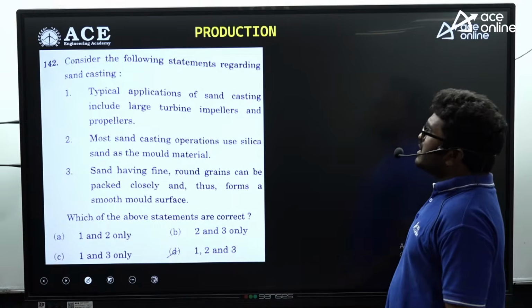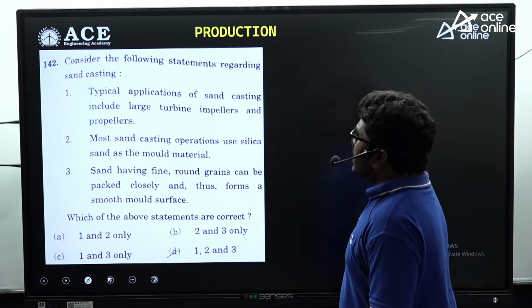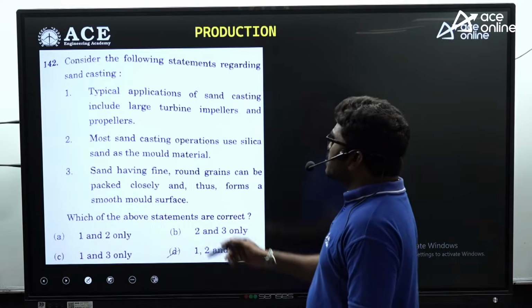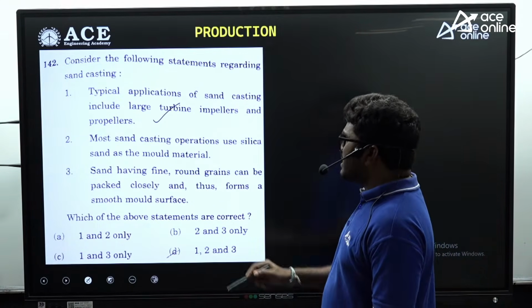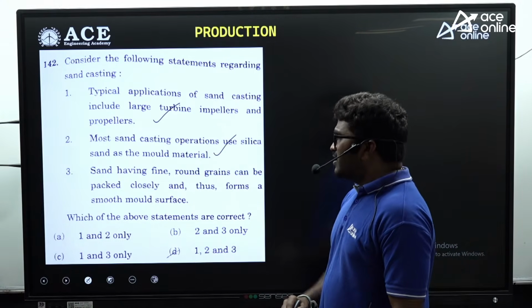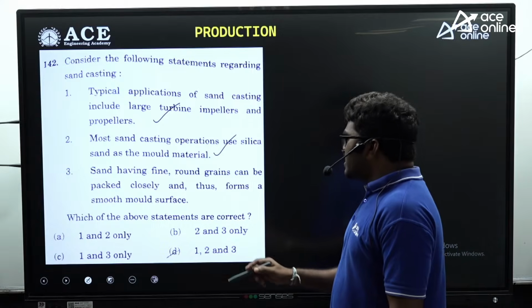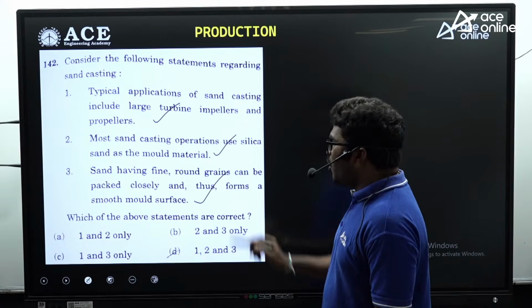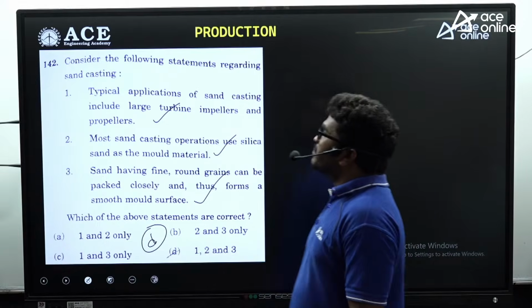Now, consider the following statements regarding sand casting. Typical applications of sand casting include large turbine impellers and propellers. Most sand casting operations use silica sand as the mold material, correct? Sand having fine round grains can be packed closely and thus forms a smooth surface finish. So all the 3 statements are correct. So the answer for this question is D, right?